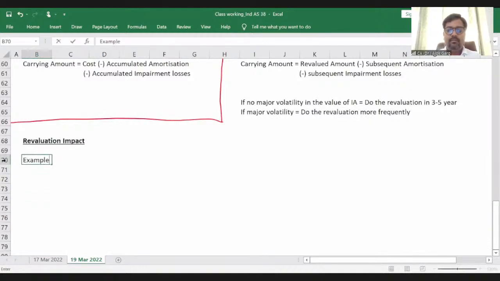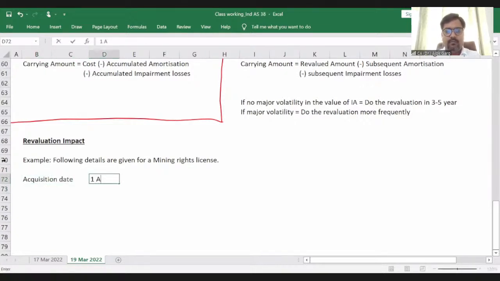Example: following details are given for a patent, for a mining rights license. Okay, acquisition date, April 2018, right?